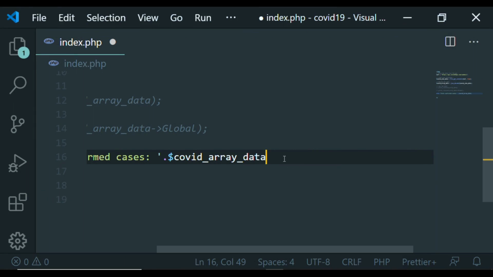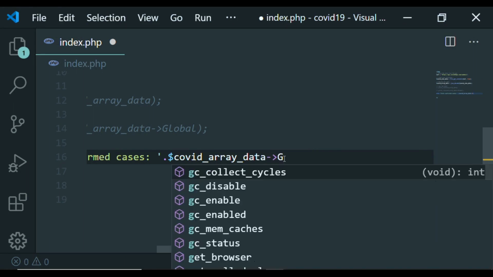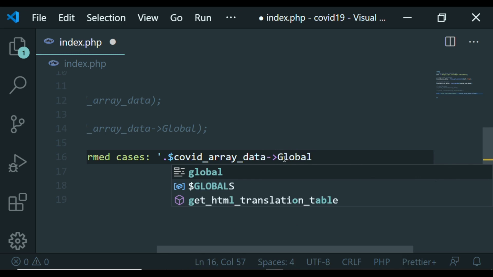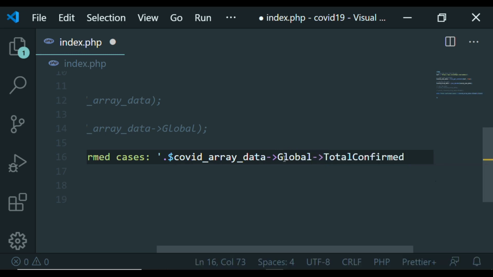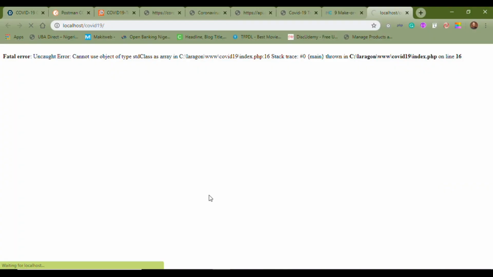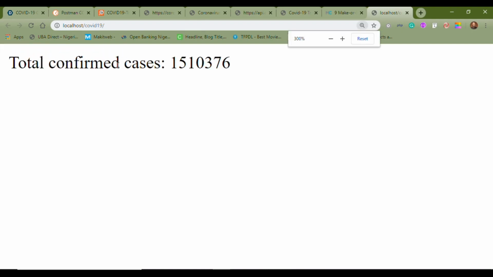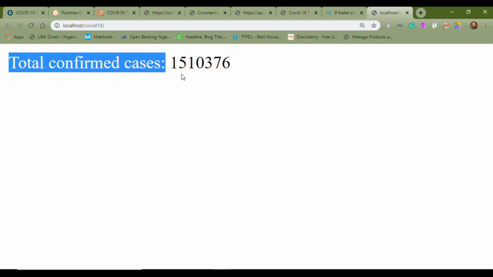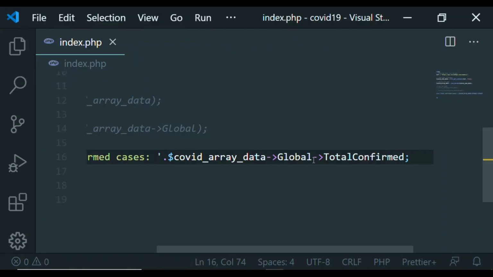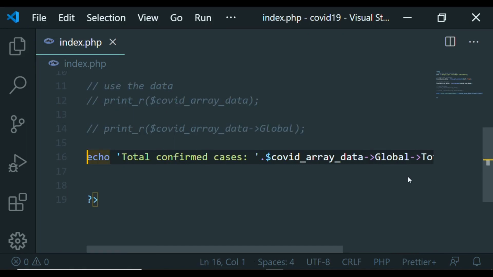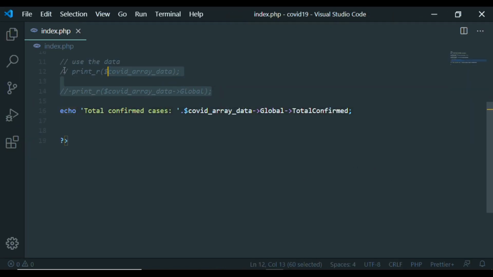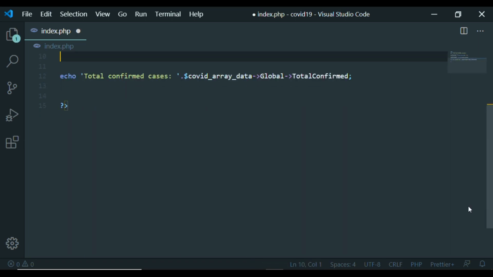Then I'll call the global key, and from the global key I'll dig deeper to say total confirmed cases. So let's see what this gives us. Can you see? So now we have the total confirmed cases. This is just a very simple example to show you what you can do to access almost anything within this whole data stack. So you can do a lot. You can look through it and display as much information as you want.